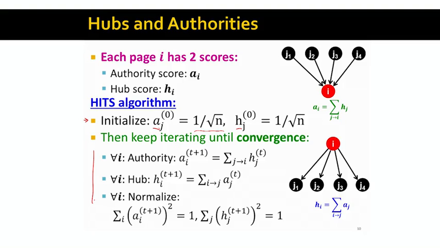What we are doing is very simple. We update the authority scores by summing the hub scores of the nodes that point to them. Then we also update the hub scores by looking at all the authorities this hub node points to and summing their authority scores. And then, because these things can get arbitrarily large, we normalize the authority scores and normalize the hub scores so that their sum of squares equals 1. Here we are assuming these vectors have Euclidean length of 1, which means the squares of their coordinates have to sum to 1. And we keep repeating this in a similar way to the power iteration.